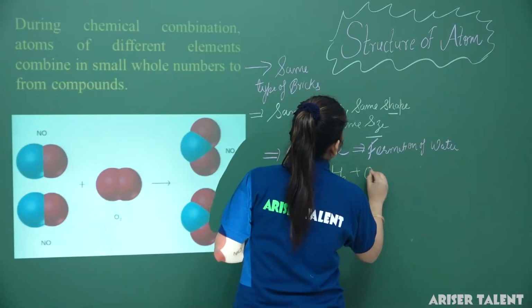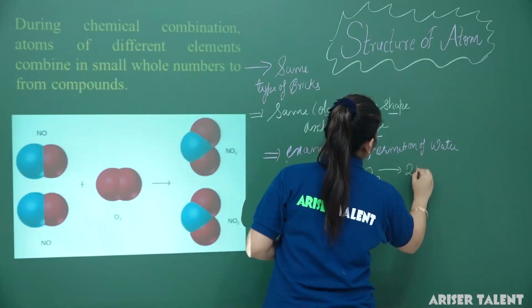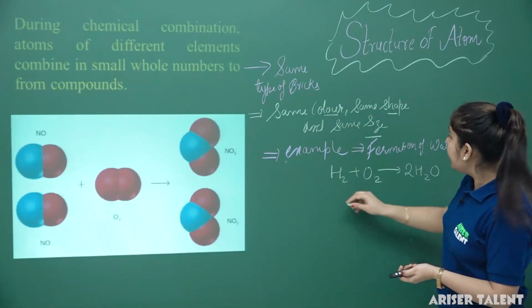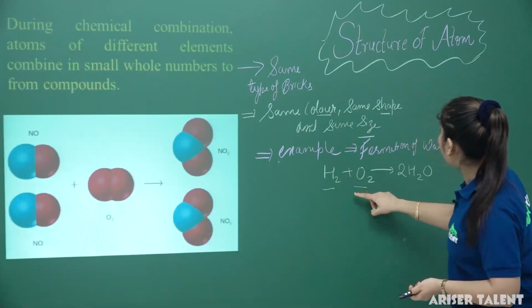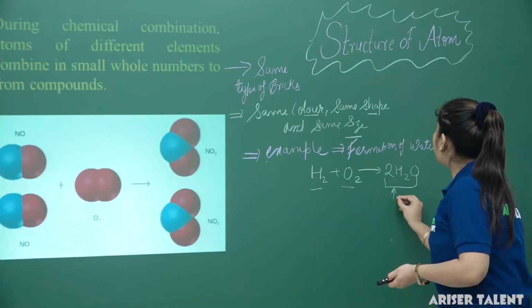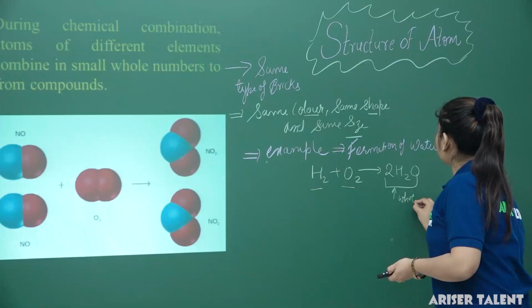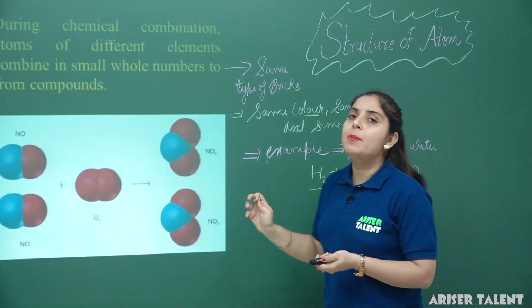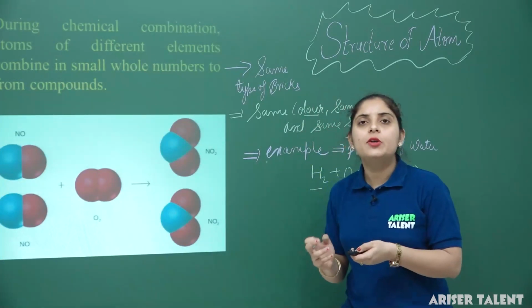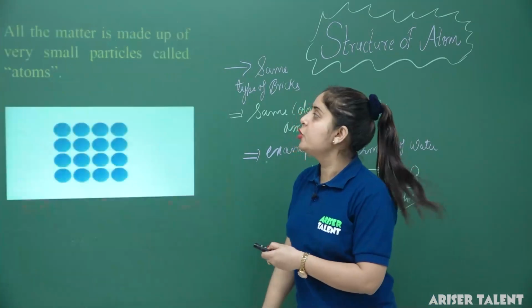H2 plus O2 gives 2H2O. So H2 and O2 combine to give H2O, which is in a simple whole number ratio. So in different chemical reactions, different elements combine to give a product only in simple whole number ratio.